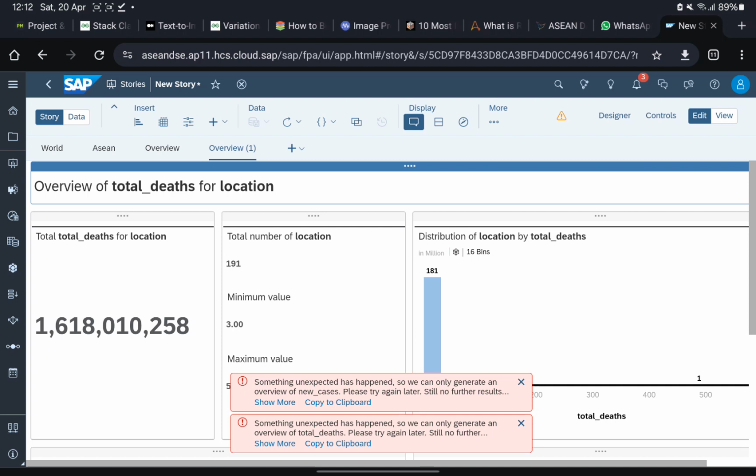Okay, so actually our SAP Analytics Cloud session is until this only. I hope that everyone can do until your overview and the Smart Discovery. The next step we cannot do because we have the problem. It's not our problem actually, it's the backend from the SAP.